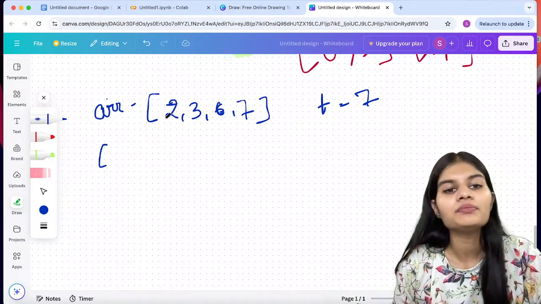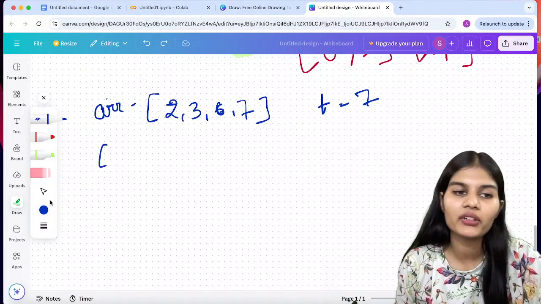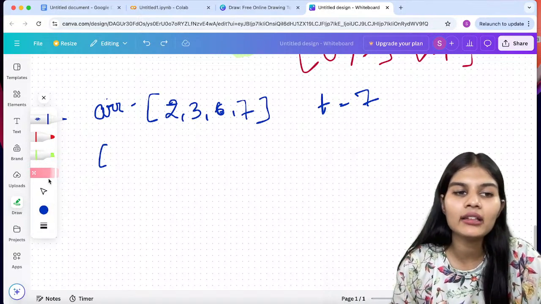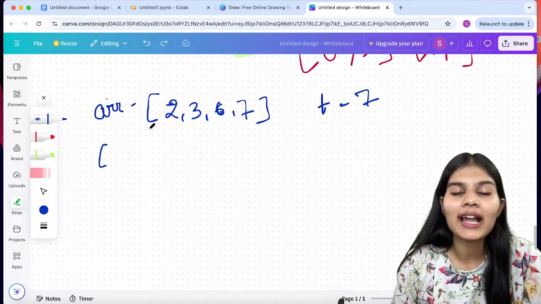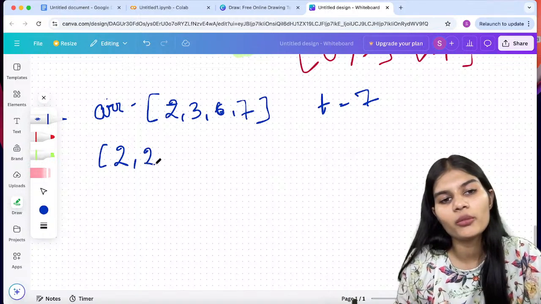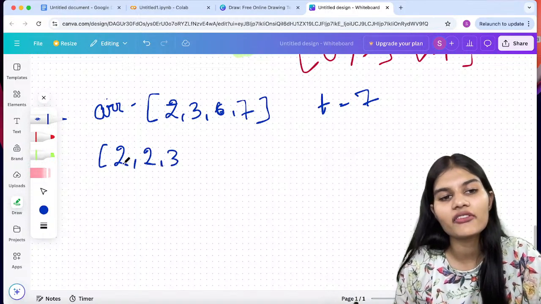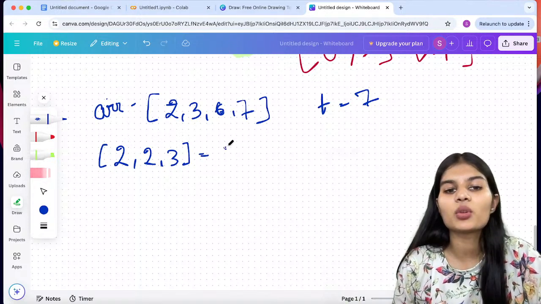What can happen? Here I can reuse a value. Reuse a value means I can write that particular value again to get the final target sum. So if I make an array of 2, 2, 3, meaning I add 2 over here and we do have this 3, if I get the sum of this, what will it be?